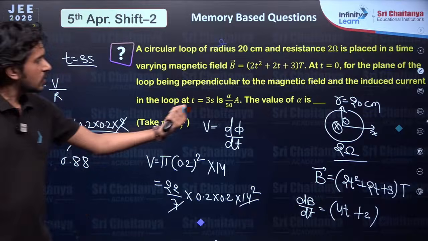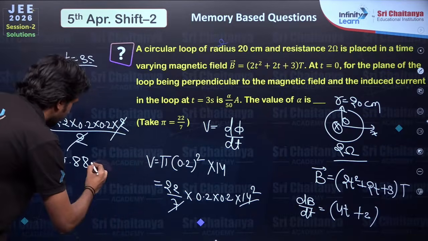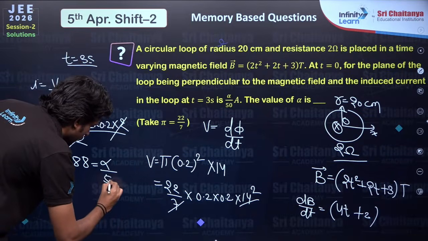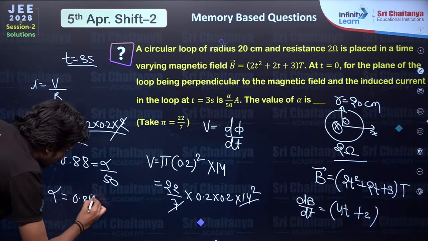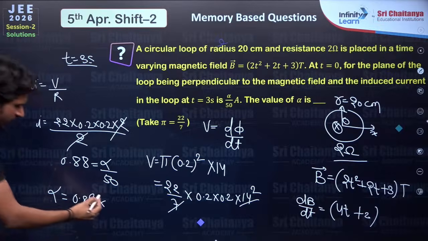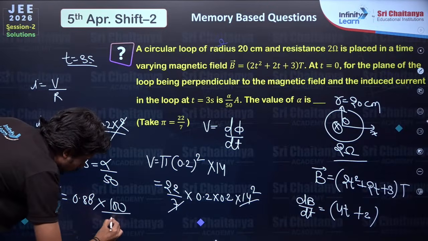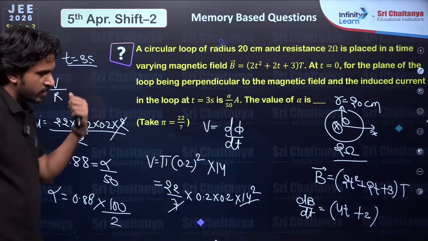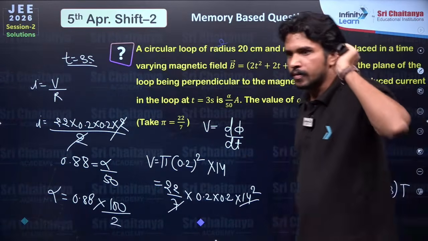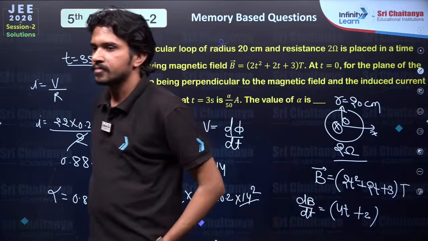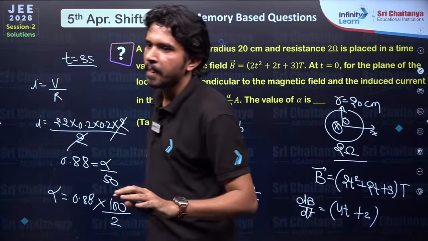That is given equal to alpha by 50. And alpha could be written as 0.88 into 50, or we can write 50 as 100 by 2. So 0.88 into 100 is 88, 88 by 2 is 44. Yeah, 44 is correct. Understood?